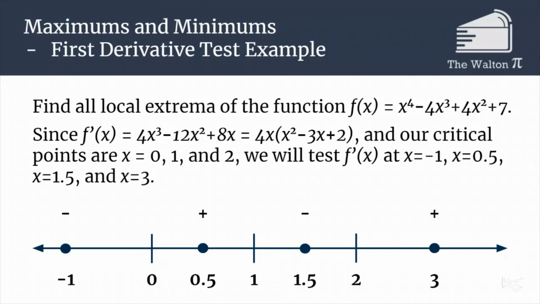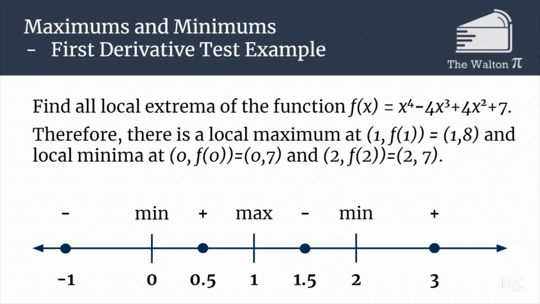So because it goes negative, positive at 0, that's going to be a minimum. Positive, negative at 1 makes it a maximum, and then negative, positive at 2 makes it a minimum. That's how I use a number line diagram to help me figure out if they are maximums or minimums. And so we know we have a local maximum at 1, f of 1, so (1, 8), and we have local minimums at 0, f of 0, and 2, f of 2, which both have a y value of 7.